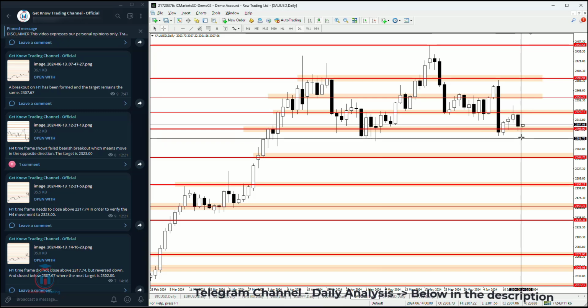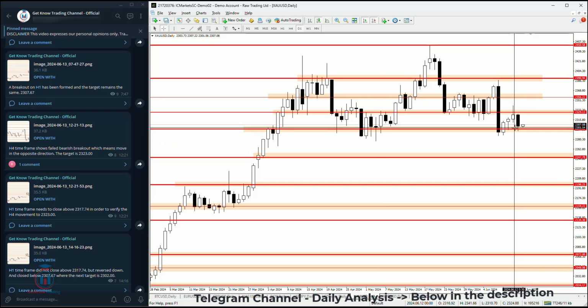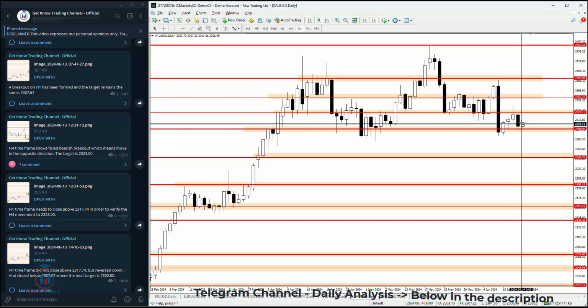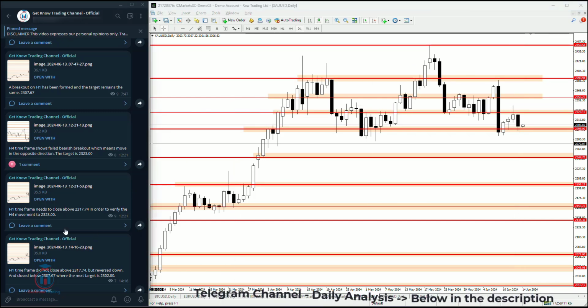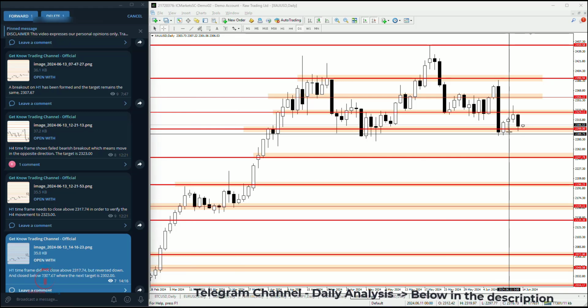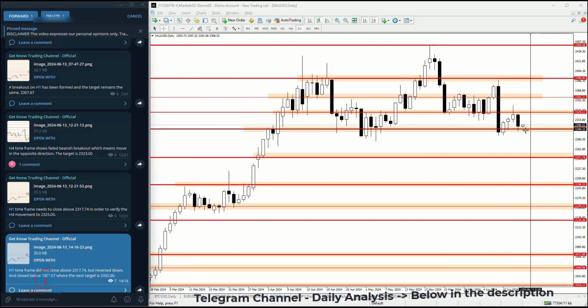But for now, for the daily, I can show you what has been done yesterday. On the 4-hour time frame and the 1-hour time frame, I'm sharing these details inside the Telegram group with the traders, so you can see how it was yesterday. Yesterday I pointed out that there is a possibility that the price will move down if it closes below 2307.67, where the next target is 2302, which has been reached because this is the support level.